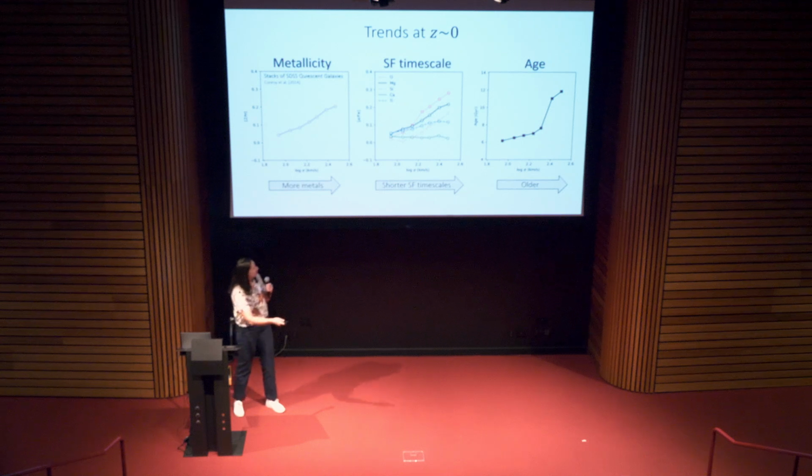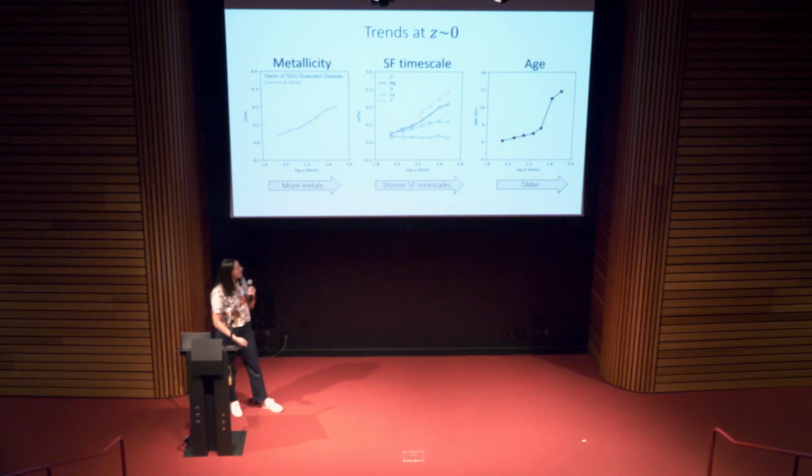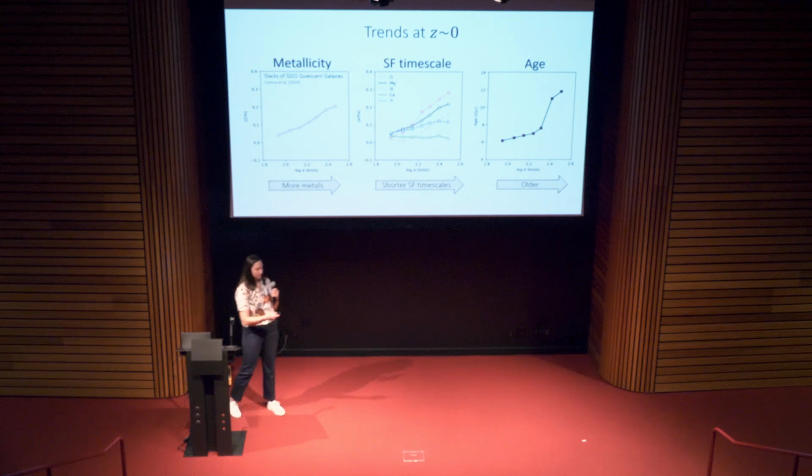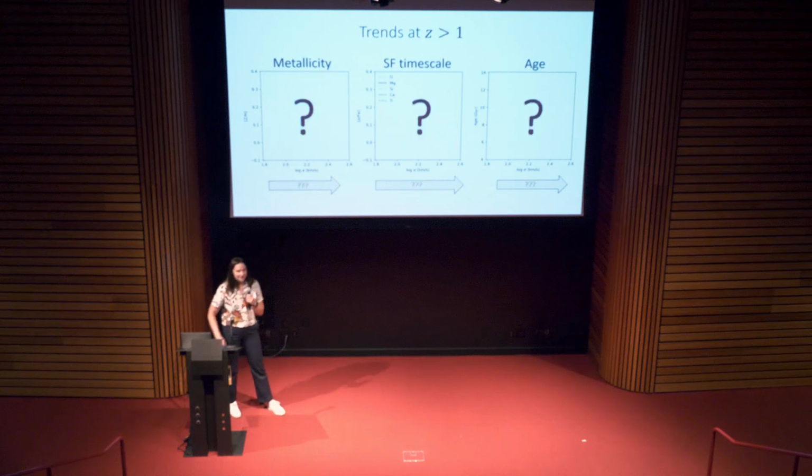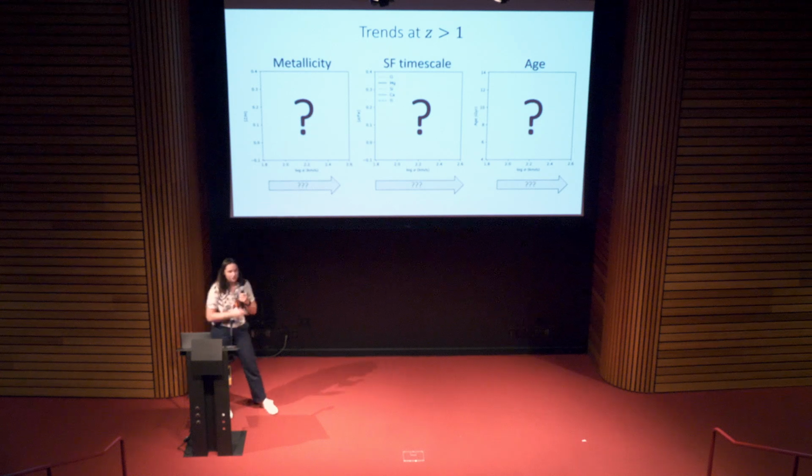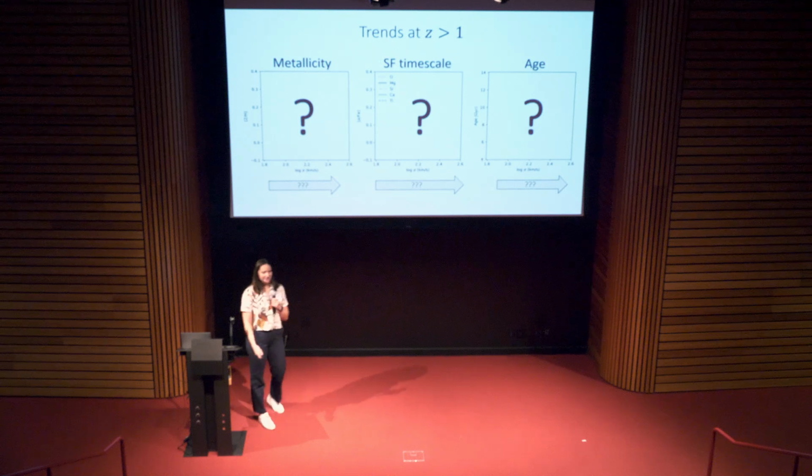Okay, so that's the stage at lower redshift. What about higher redshift? What do we know about quiescent galaxies and their chemical compositions at maybe a redshift greater than 1? Haha, I set you up for that one. We actually don't know because we have not measured these trends yet. And the reason for that is because these measurements are extremely difficult.